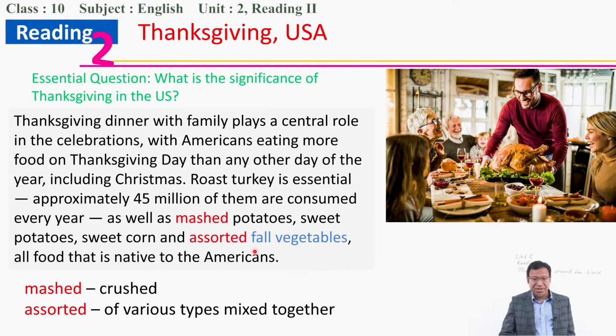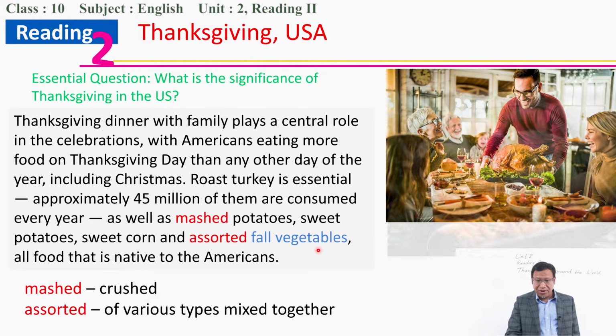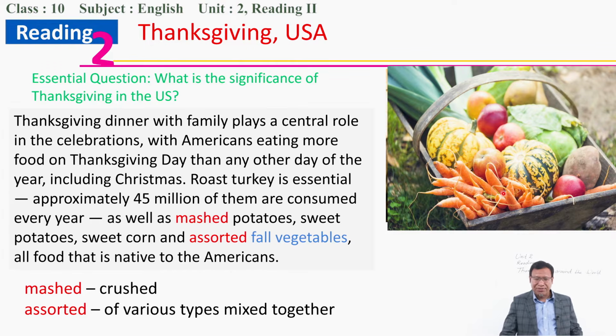And here you have to understand the idea of fall vegetables. Fall vegetables refers to the vegetables from the root, like carrots, potatoes, or pumpkins, and very green leafy vegetables like cabbages. As opposed to the fruits, these are the fall vegetables, and they are consumed a lot during Thanksgiving. Therefore, what is the significance of Thanksgiving in the US? The significance is family dinner with a lot of eating, and roasted turkey is the most important part.